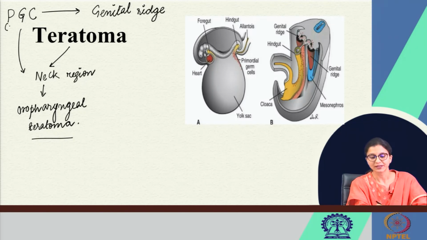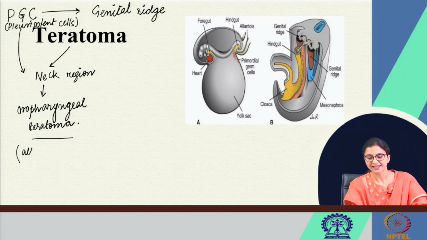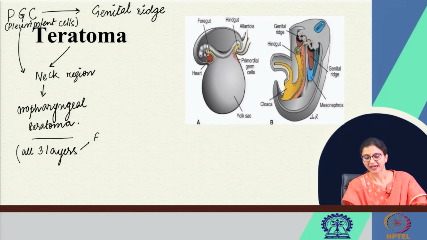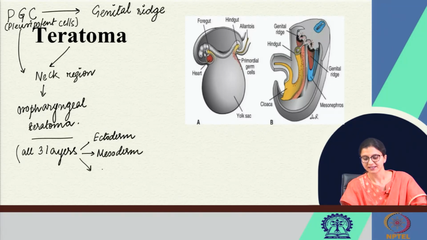They are actually pluripotent cells. What that means is that they are capable of forming all three layers, that is the ectoderm, the endoderm and the mesoderm. So, a tumor originating from these primordial germ cells will result in the formation of teratoma.